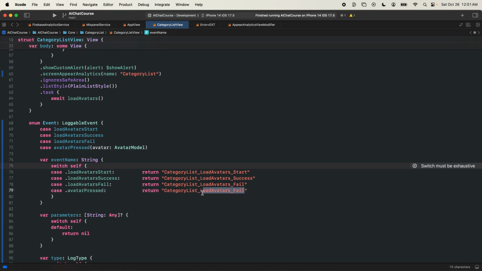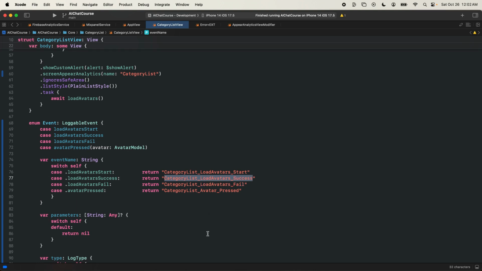This will be avatar pressed. I am realizing that I forgot to mention that this is the best solution I've found to naming conventions for analytics. There are definitely many different schools of thought. This is not obviously camel case. This is not lower snake case.